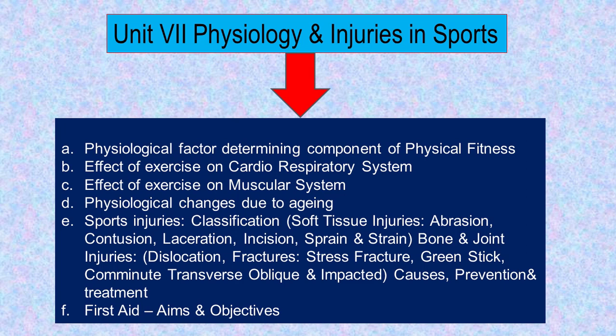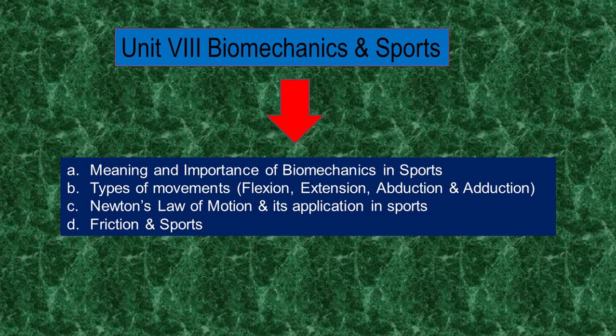Next, that is physiology and injury in sports. In this chapter, we are going to understand the physiological factors determining components of physical fitness, effect of exercise on the cardiorespiratory system, effect of exercise on muscular system, physiological changes due to aging and sports injuries, various types of sports injury like soft tissue injury, abrasion, contusion, laceration, incision, sprain and strain, bone and joint injuries like dislocation, fractures, stress fracture, greenstick and other fractures. Then last is first aid, aim and objectives.